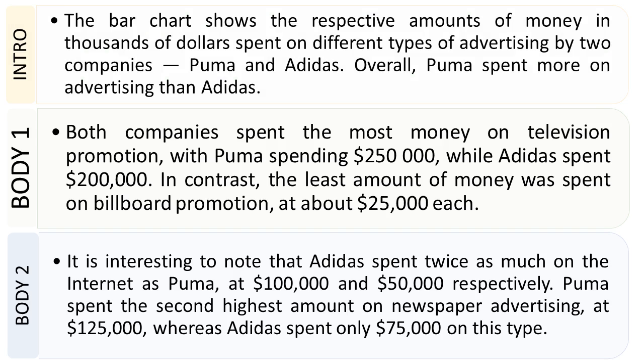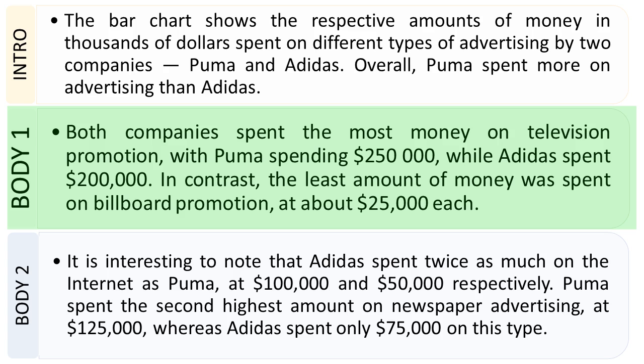Now let's turn to the body 1 part, where we're going to write about the extremes, and the first sentence was about the maximum. Let's read it together. Both companies spent the most money on television promotion, with Puma spending $250,000 while Adidas spent $200,000. This is an example of a complex sentence, and the main connecting word here is "while". I taught you to contrast ideas, and here we are contrasting 250,000 versus 200,000.